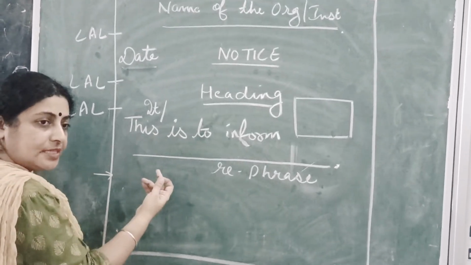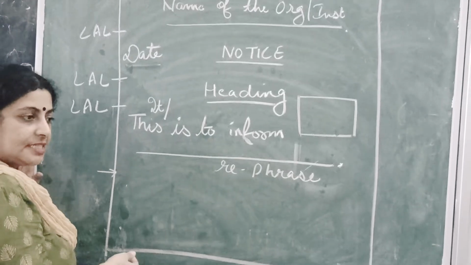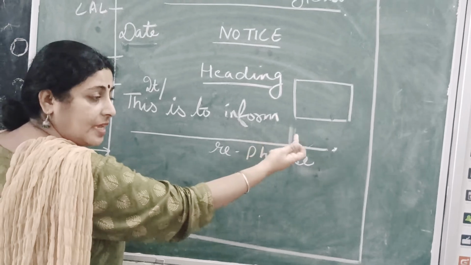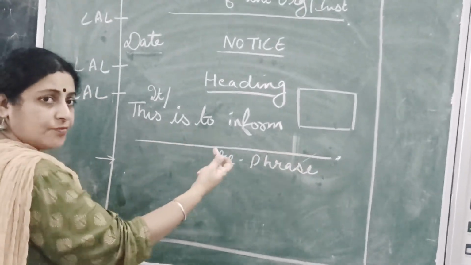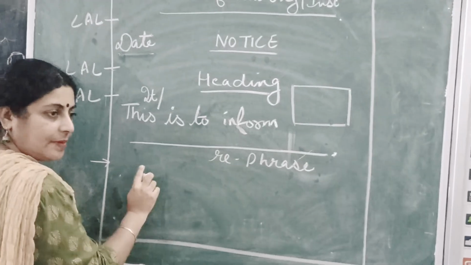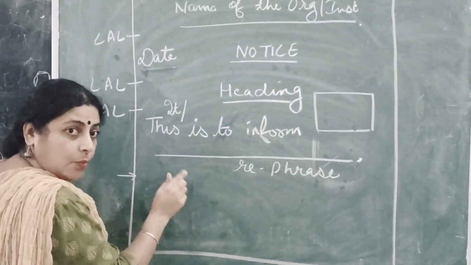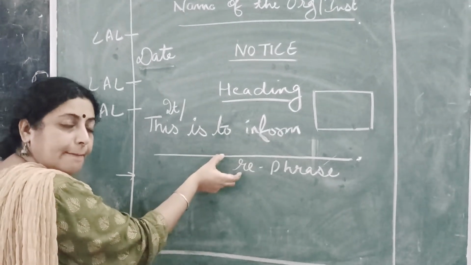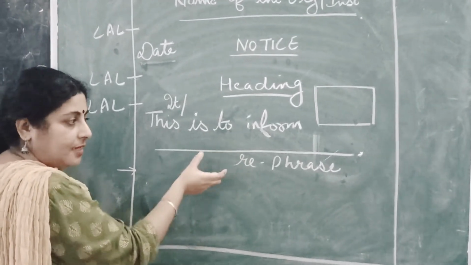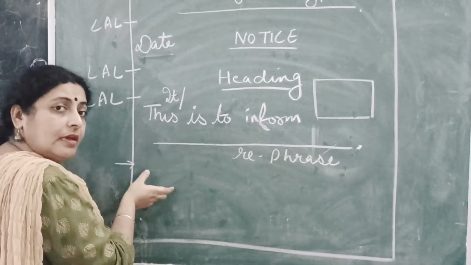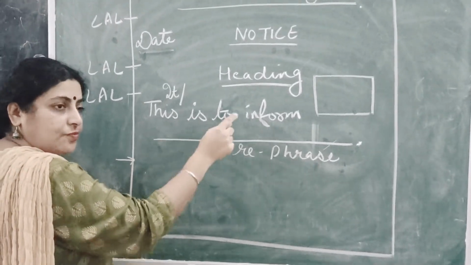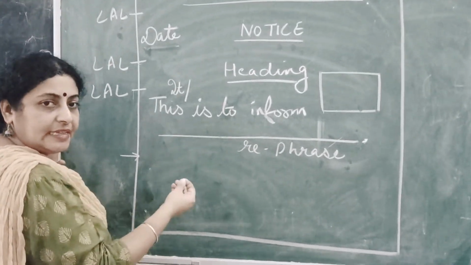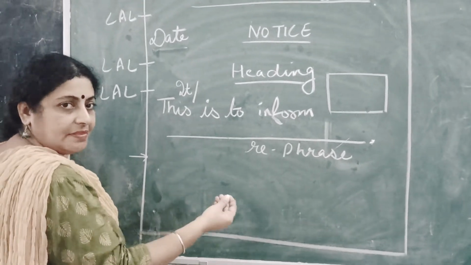Say for example, if it is for the teachers to be called for the meeting, this is to inform the teachers, kindergarten teachers or primary teachers, to meet in the office of the principal. And here probably I can write down one extra line which relates to my main important part. For example, what can I write down here? I can write down here, this is to inform the teachers to come in the office of the principal for a meeting. They must carry their attendance records along with their teacher's tab.